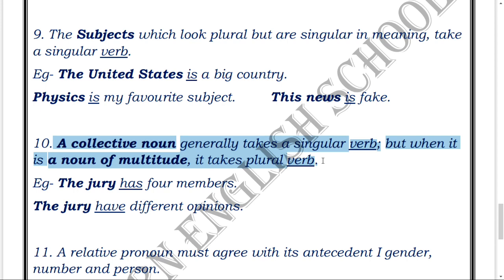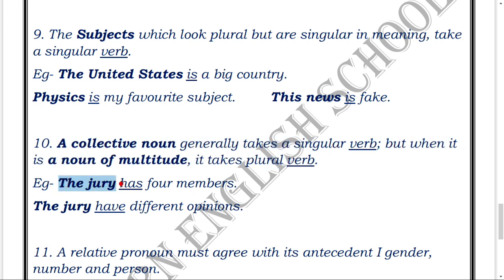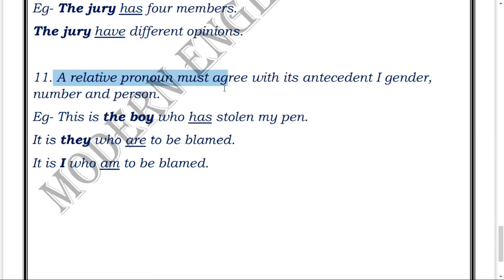Okay, now moving forward, the jury. See, the jury here is a collective noun, so that is why it is taking a singular verb. But if you notice here, the jury is acting as a noun of multitude, so it is just going with the flow and taking a plural verb here. Okay, moving forward now. A relative pronoun must agree with its antecedent in gender, number, and person. Here "I" has been misplaced by me. It's a typing mistake, so just ignore it. So, what is a relative pronoun?